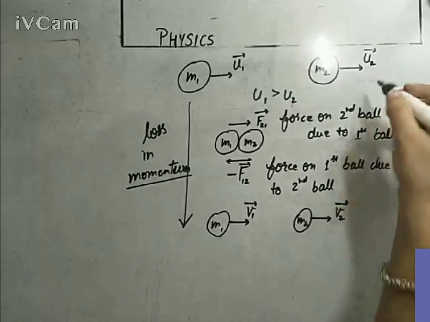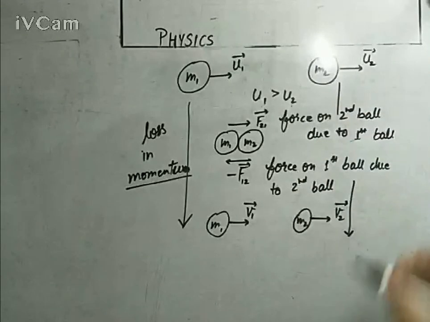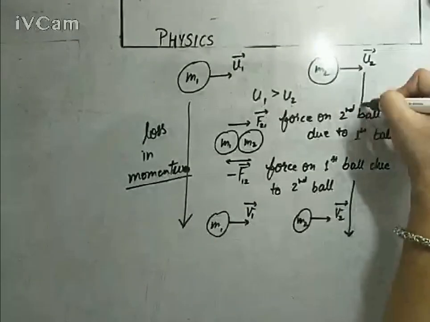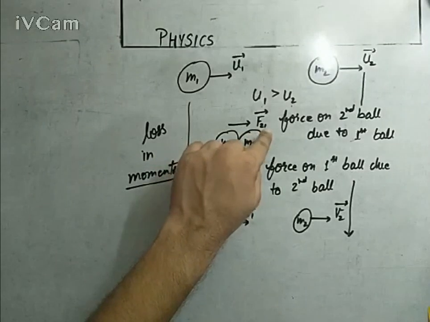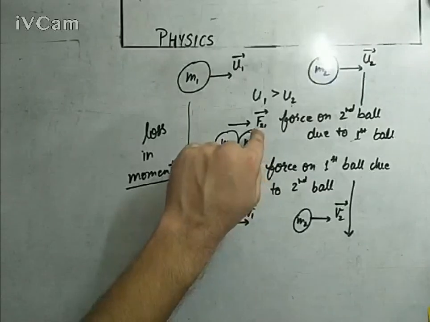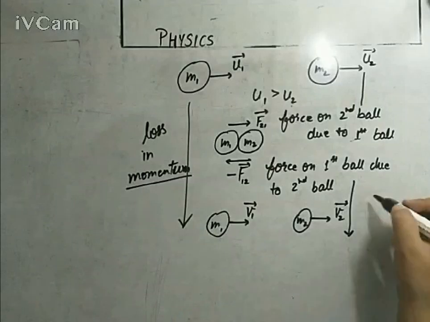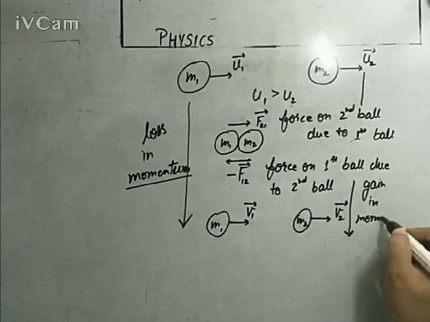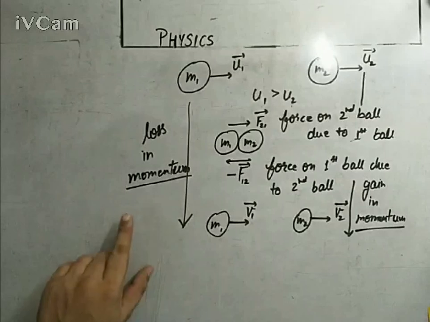For the second ball, its momentum is actually increasing. Why? Because it is getting a force in the same direction as its motion, and this force will cause a positive acceleration. A positive acceleration means an increment in the velocity. So definitely there is a gain in momentum. So this is the gain in momentum and this is the loss in momentum.